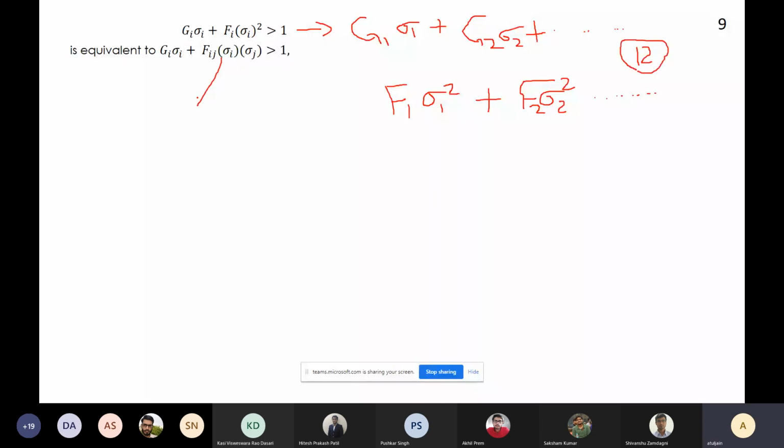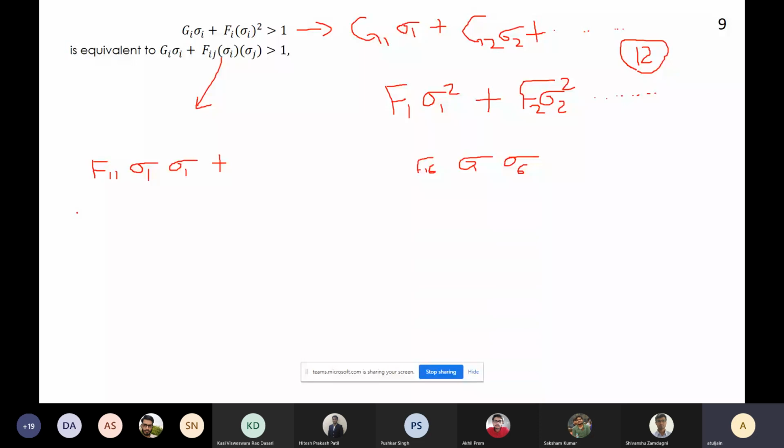And in this equation, I will have again, the first part is the same, G1 sigma 1, plus I will have 36 terms: F11 sigma 1 squared plus dot dot dot F16 sigma 1 sigma 6 and so on, into 6.